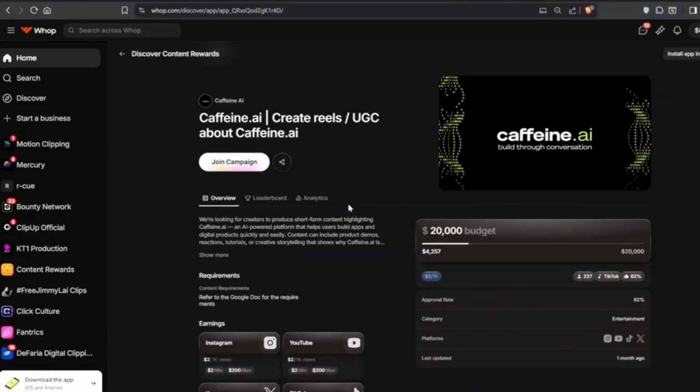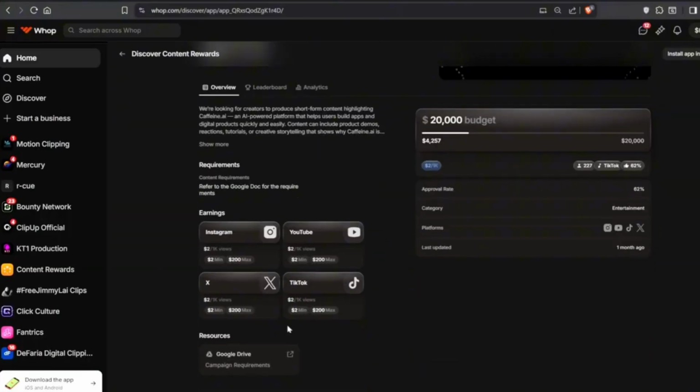This is the fourth top campaign that you can promote and earn a high payout. Here is the campaign's details and earning. If you want to join this campaign, then click on the Join button.